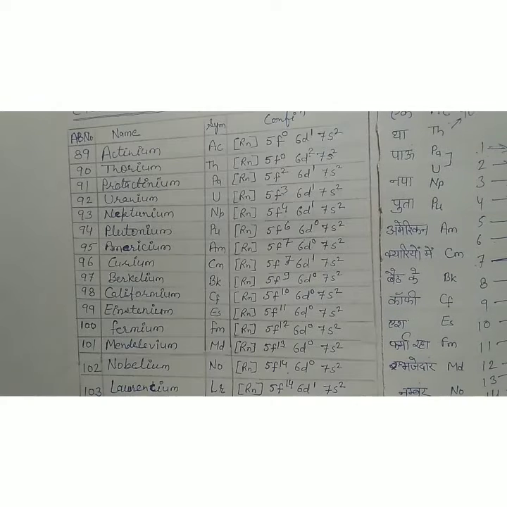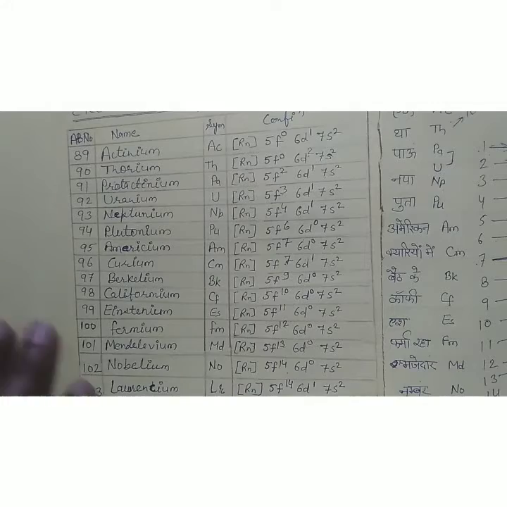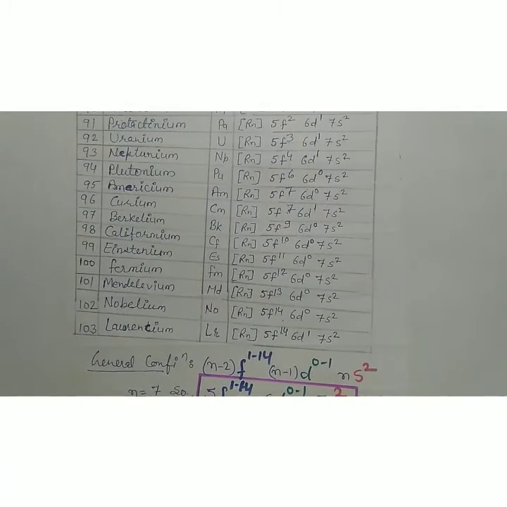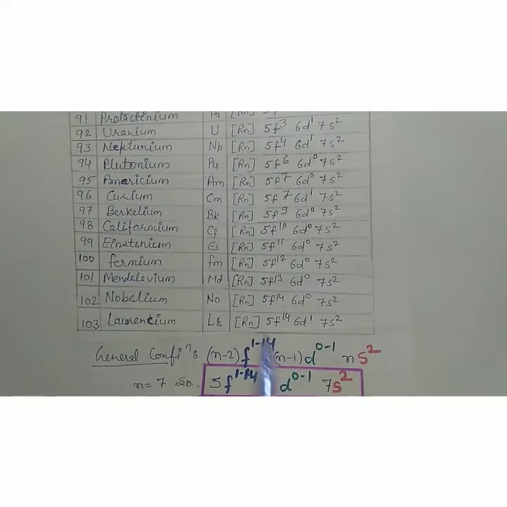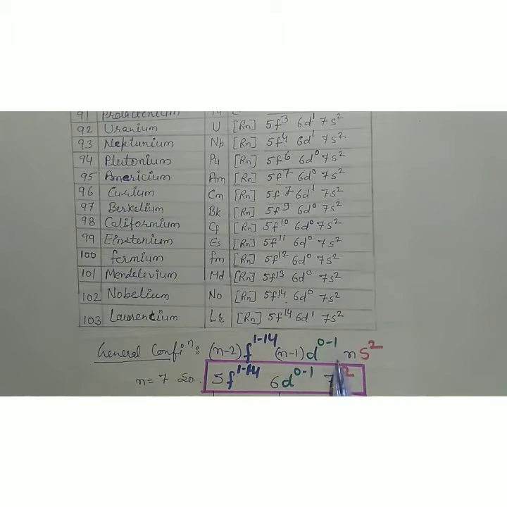Okay, this is the trick, just like d block elements and lanthanides, to fill the electrons in 5f and 6d. So the general electronic configuration of f block elements should be (n-2)f 1 to 14, (n-1)d 0 to 1, and ns2.